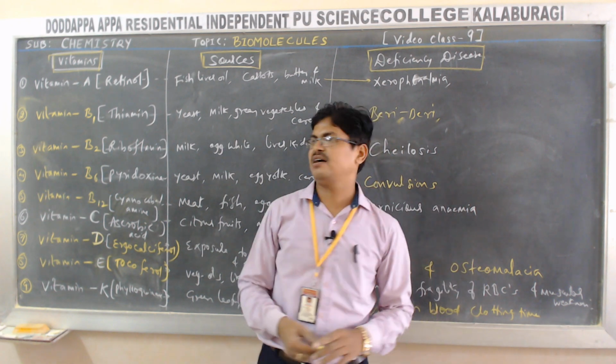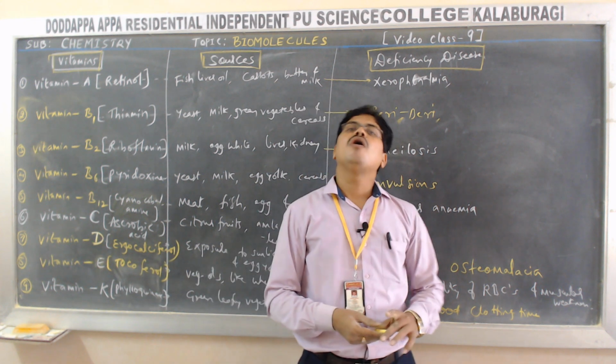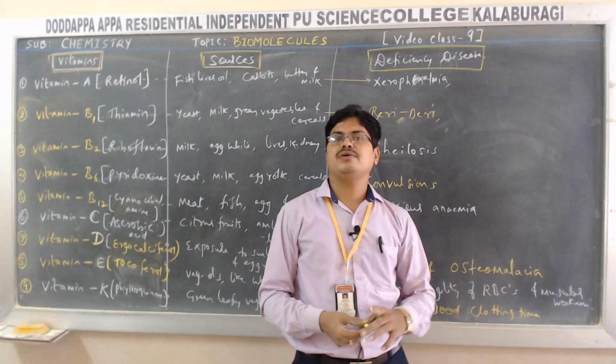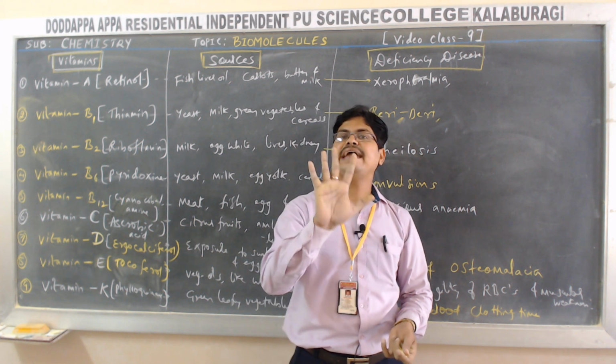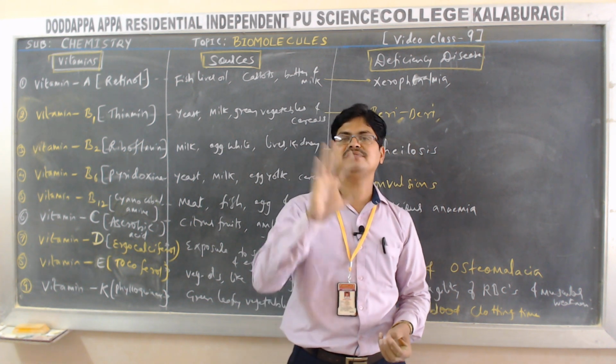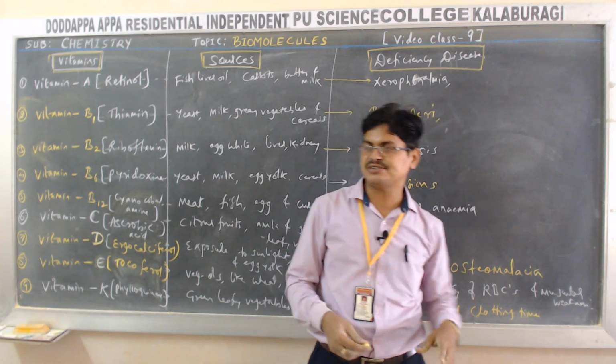Fat soluble vitamins are vitamin A, D, E and K, whereas water soluble vitamins are vitamin B and C. In vitamin B, 8 classes are there, like B1, B2, B6, etc.